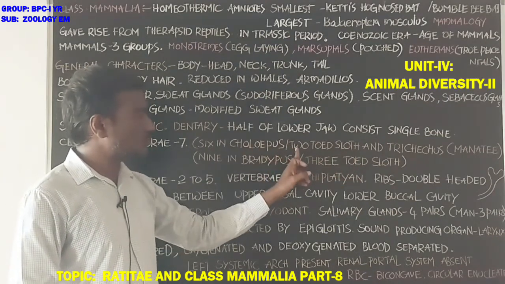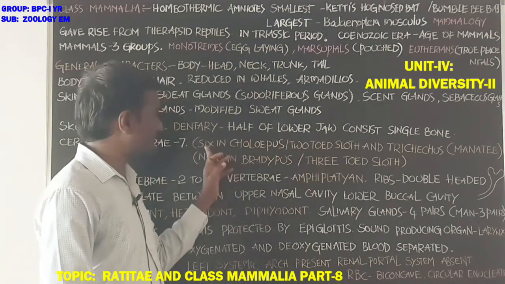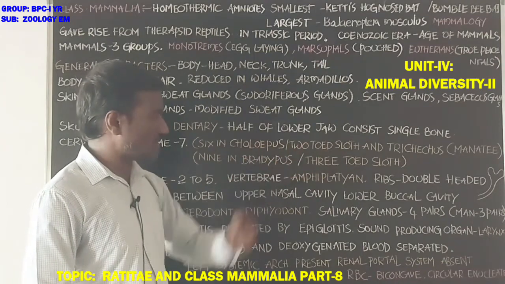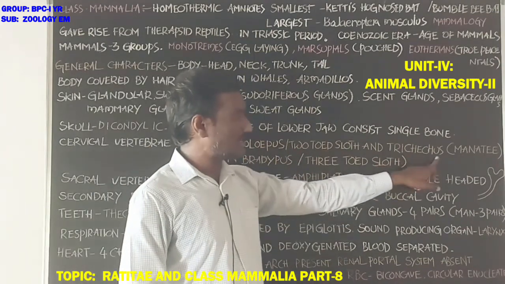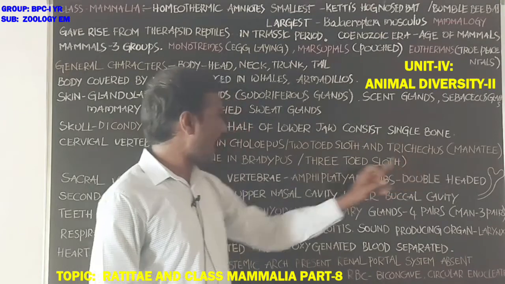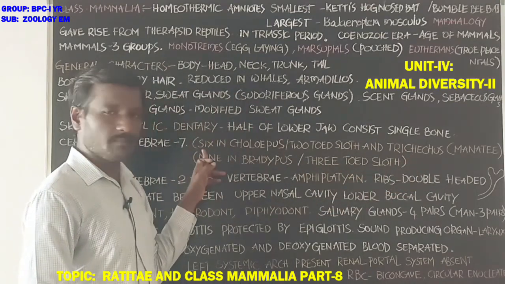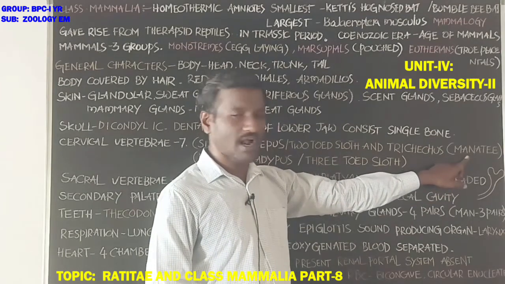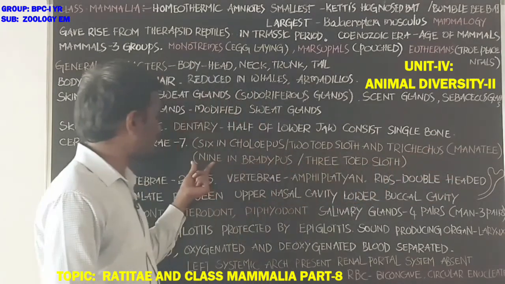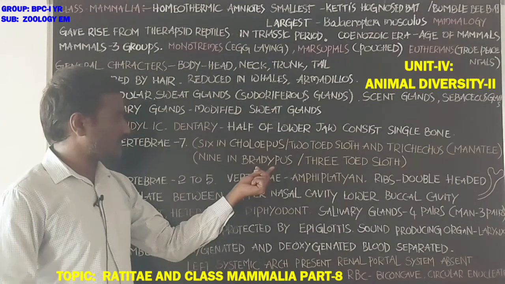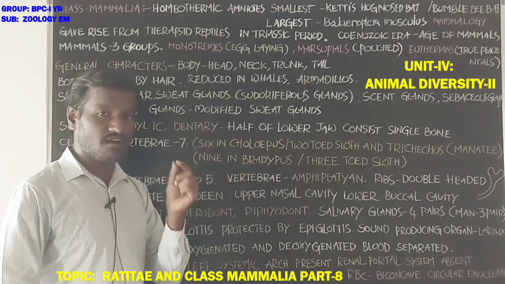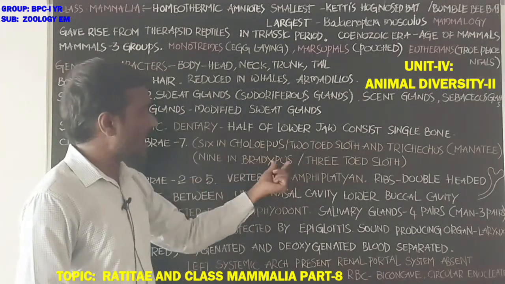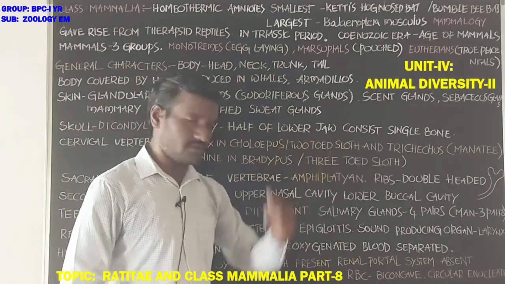Trichechus also has 6 cervical vertebrae. Trichechus is also called manatee. Next, 9 in Bradypus. Cervical vertebrae are 9 in Bradypus, the three-toed sloth.